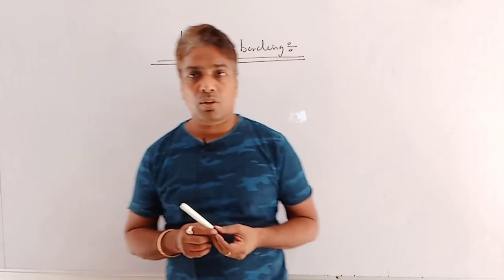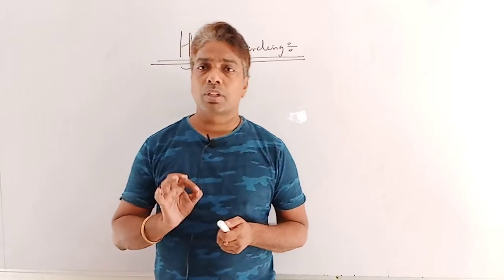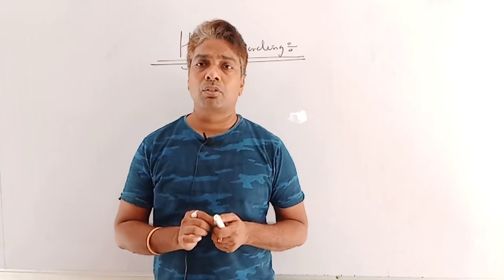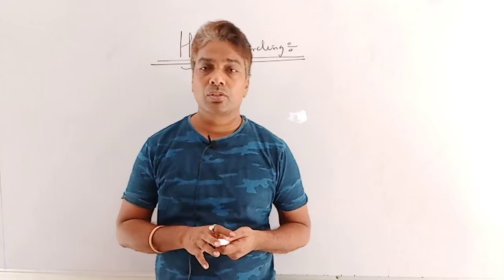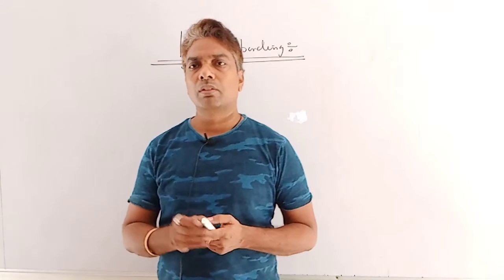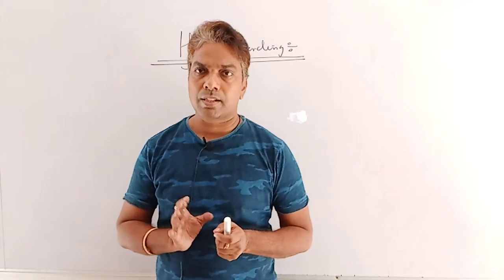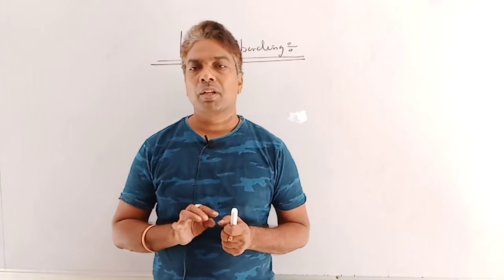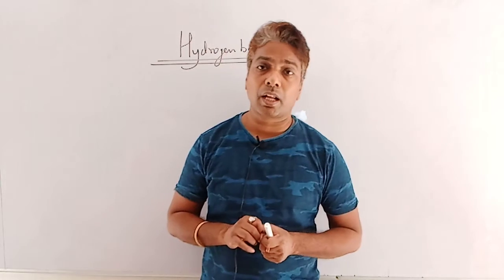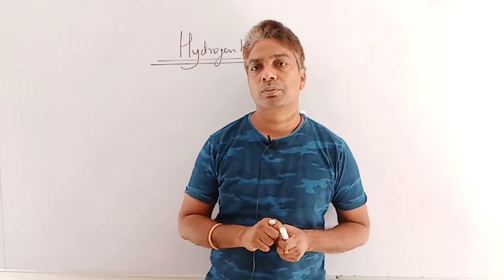Conditions for hydrogen bonds. For the formation of a hydrogen bond, we have two conditions. One, the compound should contain at least one acidic H. How will you define the acidic H? The hydrogen which is directly attached to fluorine, oxygen or nitrogen is acidic in nature. Clear? And the second point is that the compound should contain at least one highly electronegative element also.